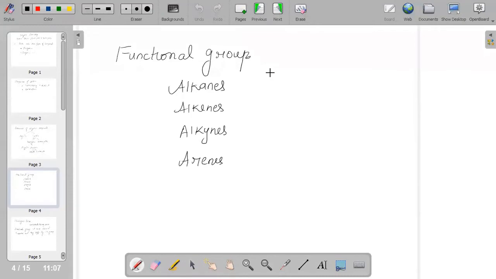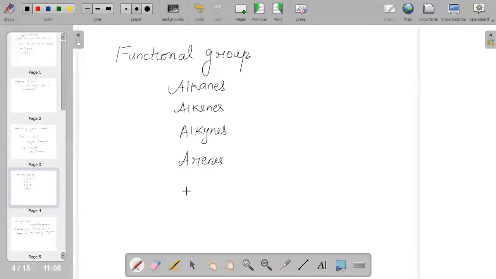And when we talk about functional groups, what is a functional group? They are nothing but the atoms or group of atoms that help us to determine the characteristic property of the organic compound. For example, alkanes, alkenes, alkynes, arenes, alcohol, ether, aldehyde. There are many. There is no hard and fast rule that only these are the functional groups. There are many, but each one we define based on the name.